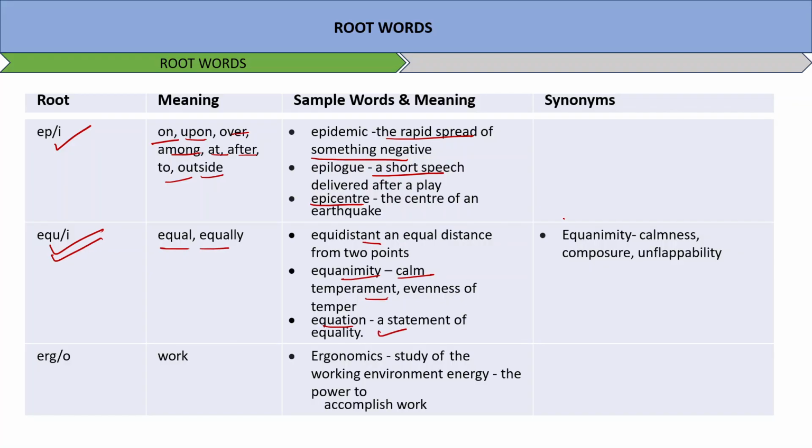Here we have some similar meaning words also. Similar meaning words are calmness, composure, unflappability. Erg or ergo means work. Ergonomics, study of working environment. Energy, the power to accomplish work, right? So these are some of the words here. Let's move ahead.